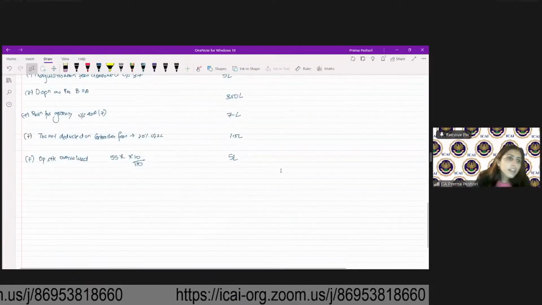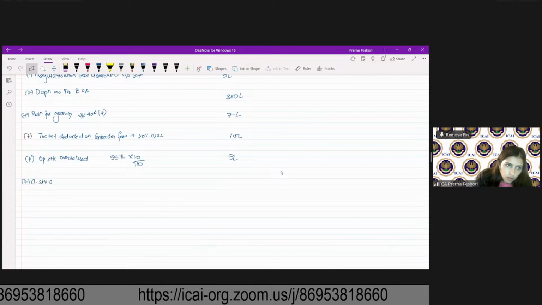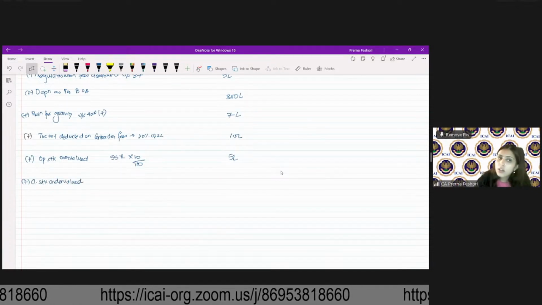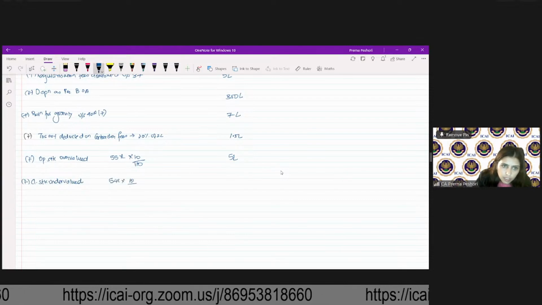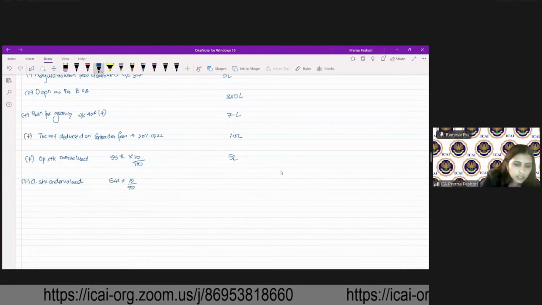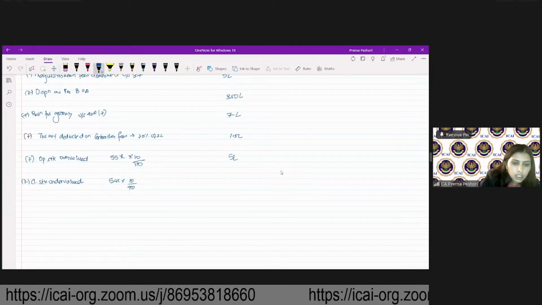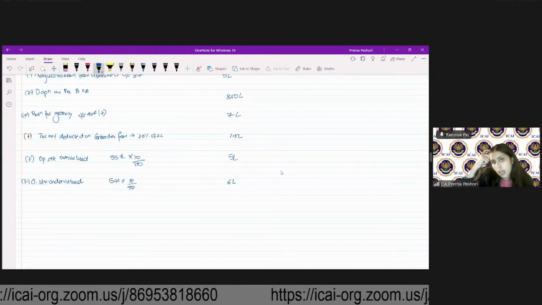So add closing stock undervalued: 54 lakh into 10 divided by 90. So that makes it 6 lakh. Are we clear?